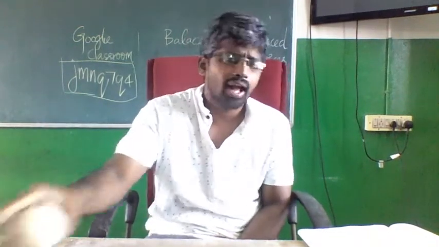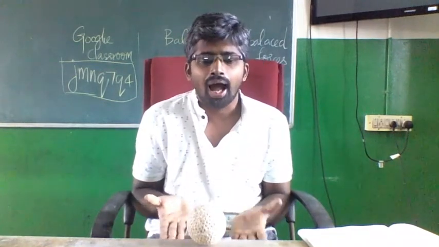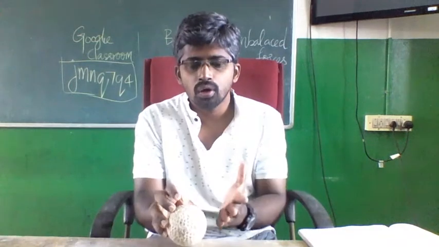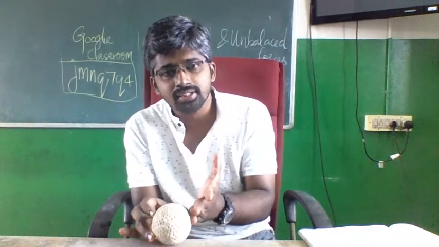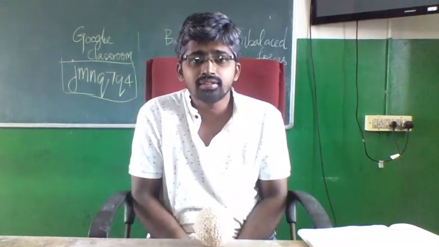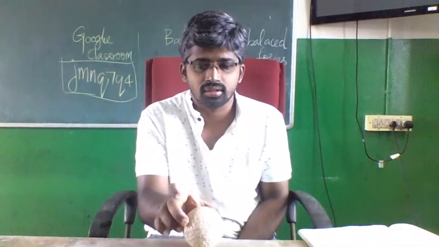For example, you can take a ball also. I am applying a force on this side, so it moves. So force is there on this side. On this side, there is no force, so it's moving. So it is an unbalanced state. Now it is at rest.